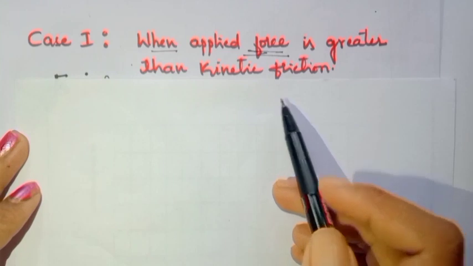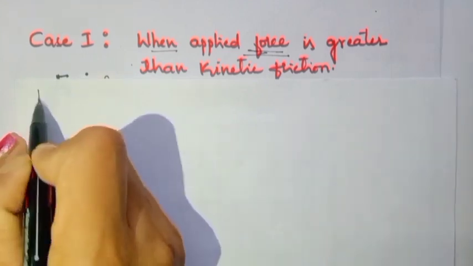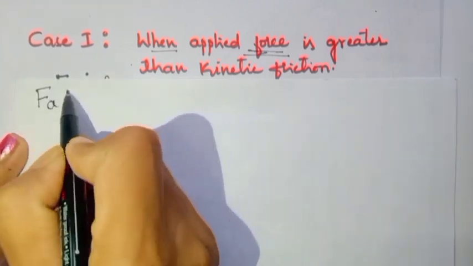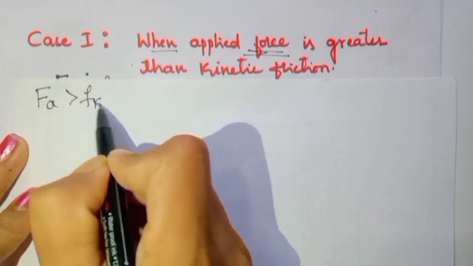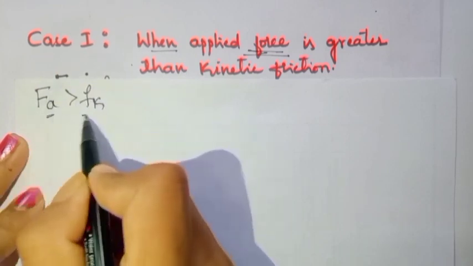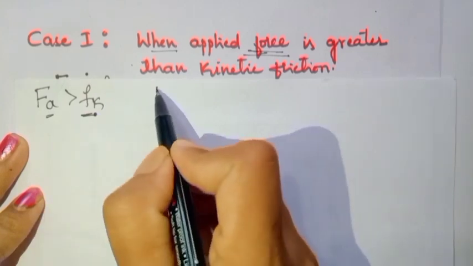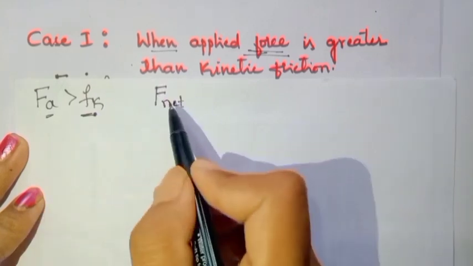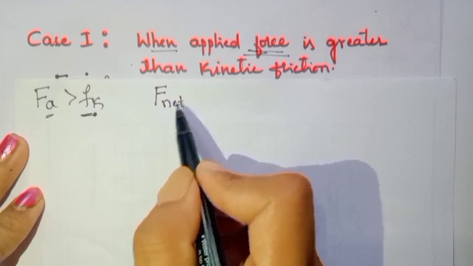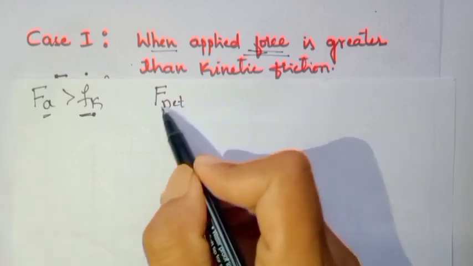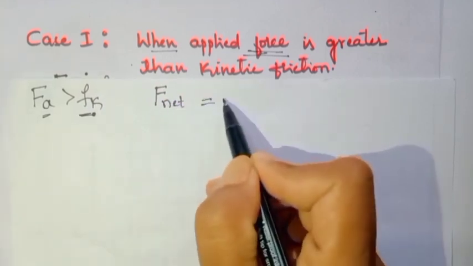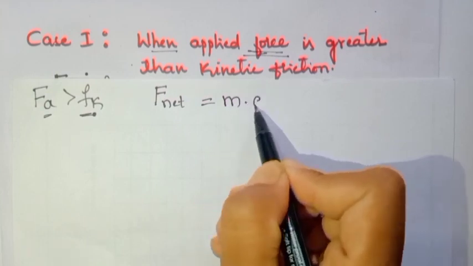So we write here, force applied is greater than Fk. When the force applied is greater than Fk, then what happens to the total force? The total force is denoted by F net. Using Newton's second law, we write the total force is equal to mass into acceleration of the body. Is it clear?